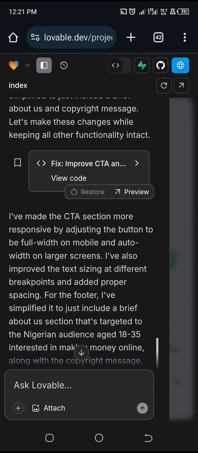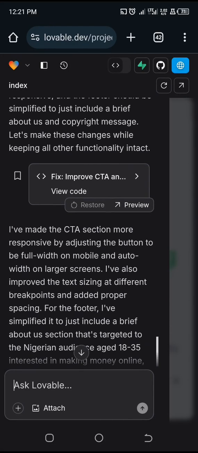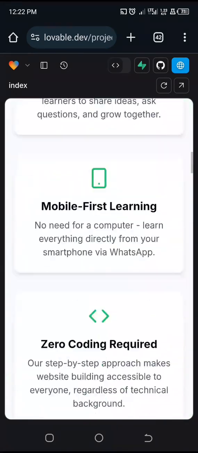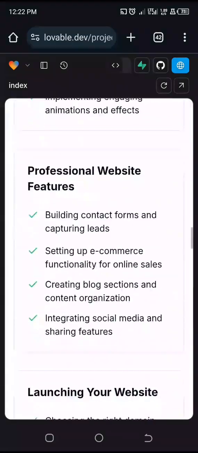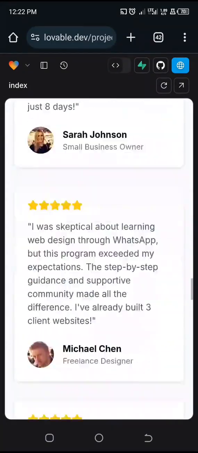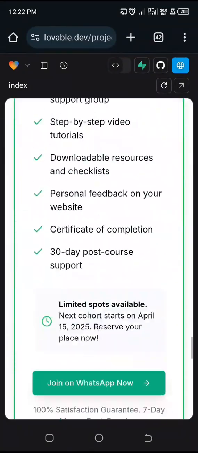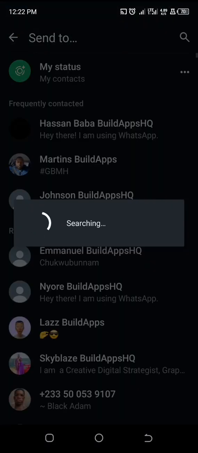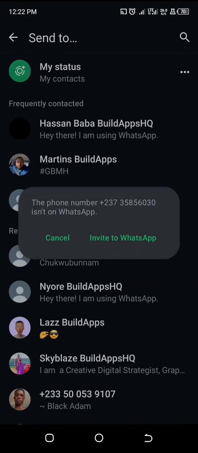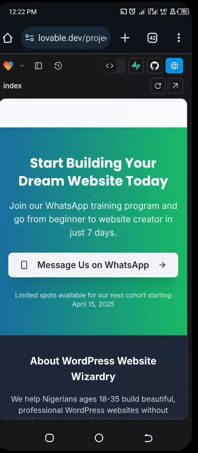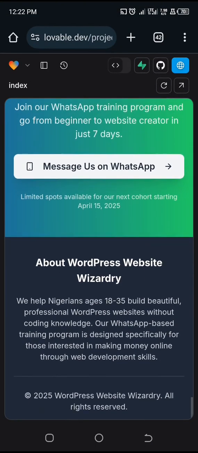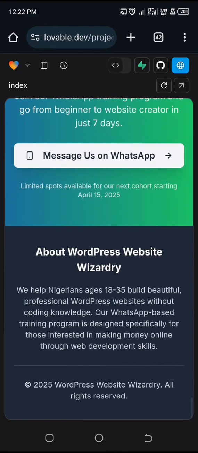All right, so Lovable has gone ahead to make the changes that we asked it to make. Let's check the landing page and see if the changes have been made. First, we wanted to change the testimonial to focus on Nigeria. It has not done that. Okay, I will be specific with that. But let's check the others. Okay, the button is now responsive. And when you click on the button, you can see that it takes you to WhatsApp, which means it's working. Let's cancel that and go back. Right now, if you see the footer, it has also removed all unnecessary information there.